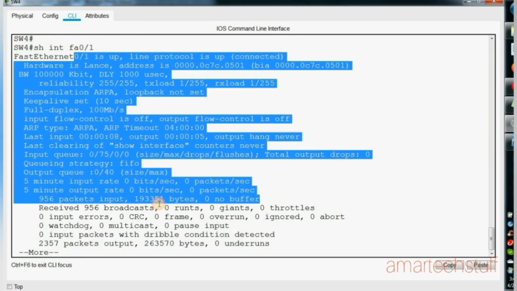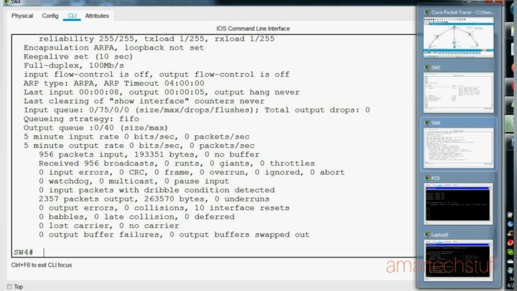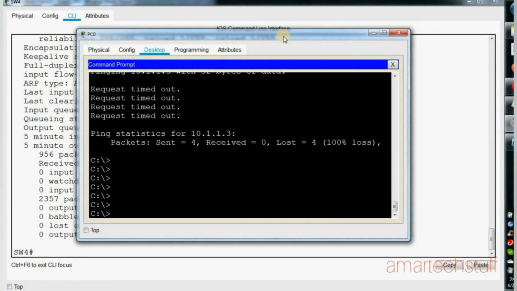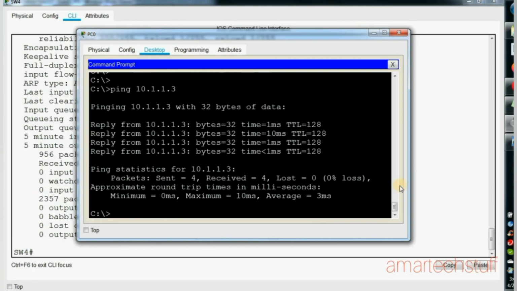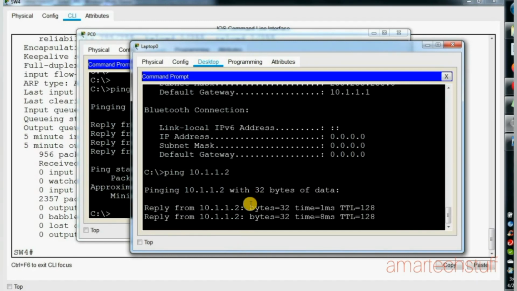Now I'll go to Vasant's PC and try to ping Ankush's laptop. So from the PC I'm pinging the laptop now, which I was earlier not able to ping. Ping 10.1.1.3. See guys, now I'm able to ping it. Also we'll cross-check from the laptop to the PC. Now we are able to ping it.